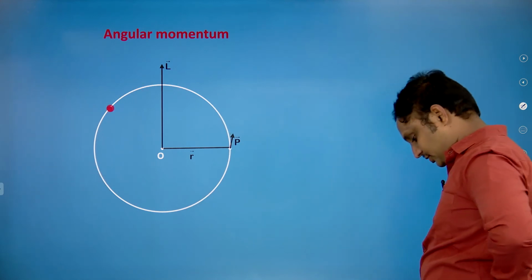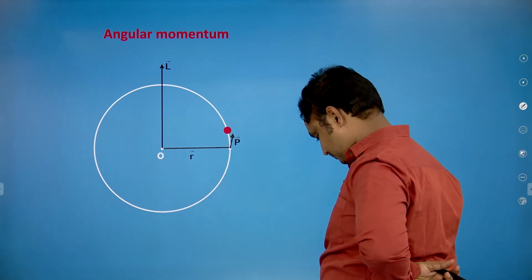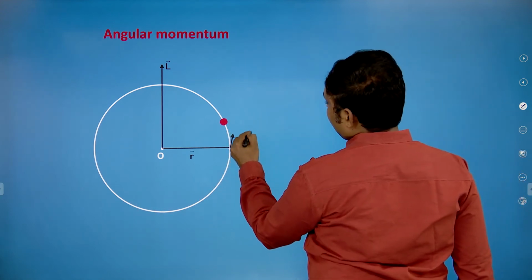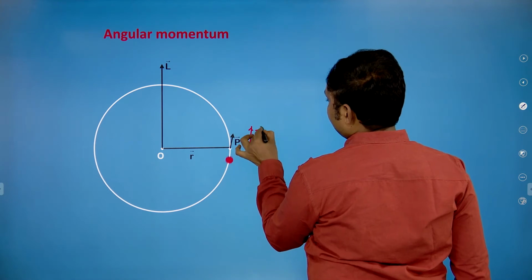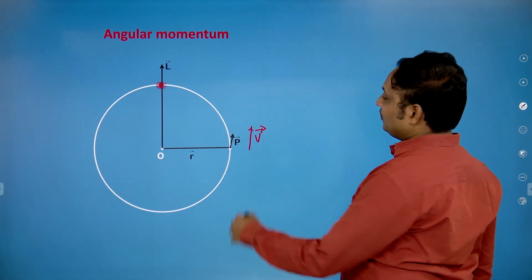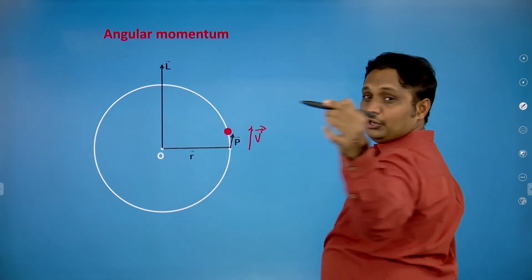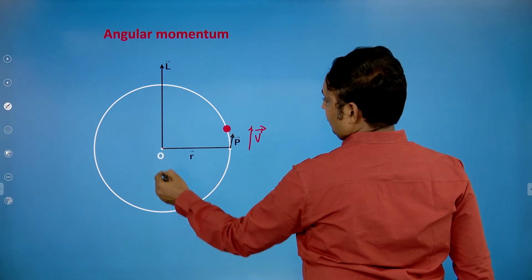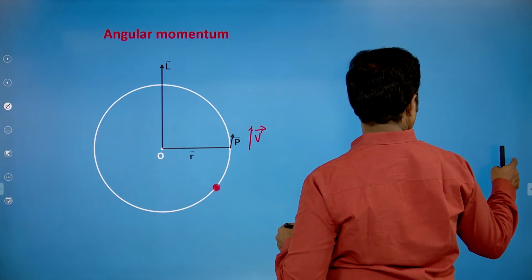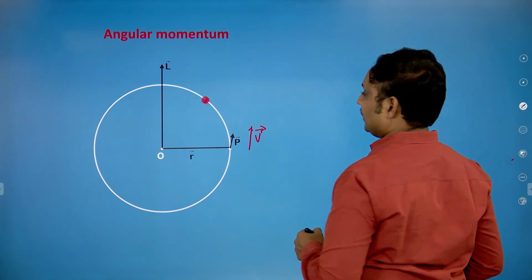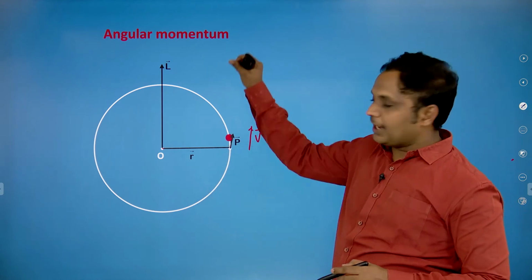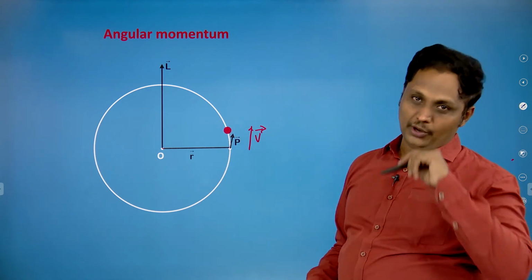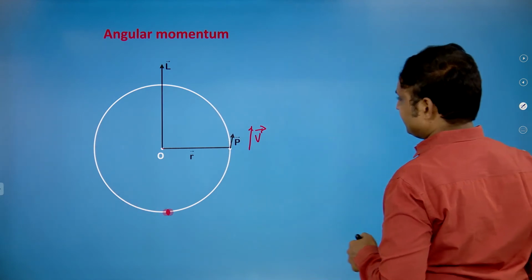You have to see that. This is very clear. All right, you can take this one. Okay, the direction of velocity is there, that momentum P bar is there, but that angular momentum you have to confirm is perpendicular to the plane of the paper. It's going to be perpendicular, like this is P, you have to confirm this is in this direction, it's very clear. Yes, linear momentum is going to be there, and angular momentum is perpendicular to the direction of linear momentum. It's very clear. You have to confirm this one.